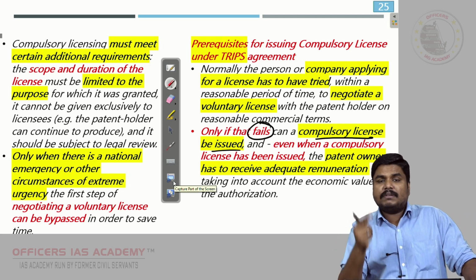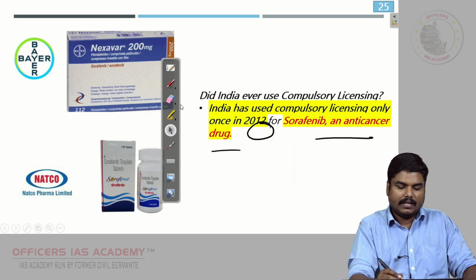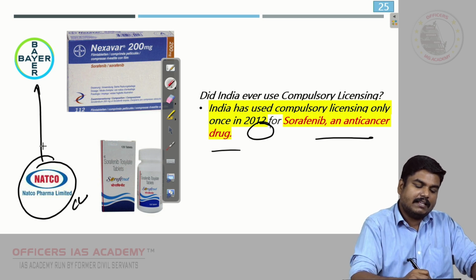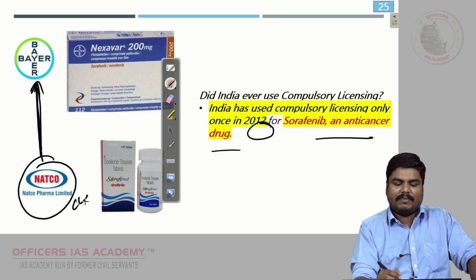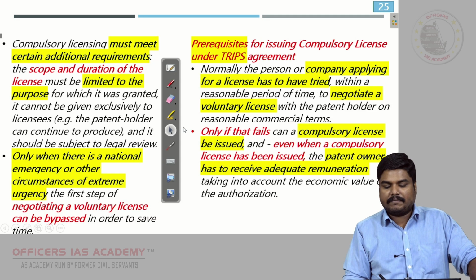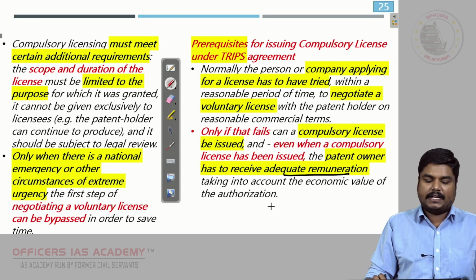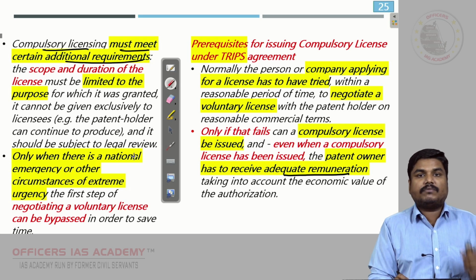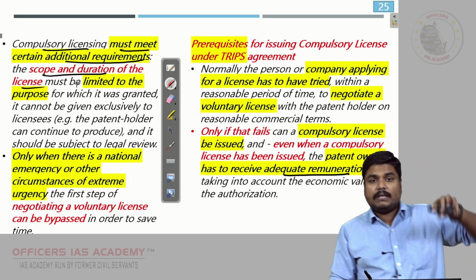And even once a compulsory license is issued to Natco, even after getting the compulsory license, they have to pay some compensation to Bayer. Now it will not be heavy compensation, but some adequate remuneration has to be paid to this Bayer company. And this compulsory licensing must meet certain additional requirements. What is that? The scope and duration of the license should be limited to the purpose.